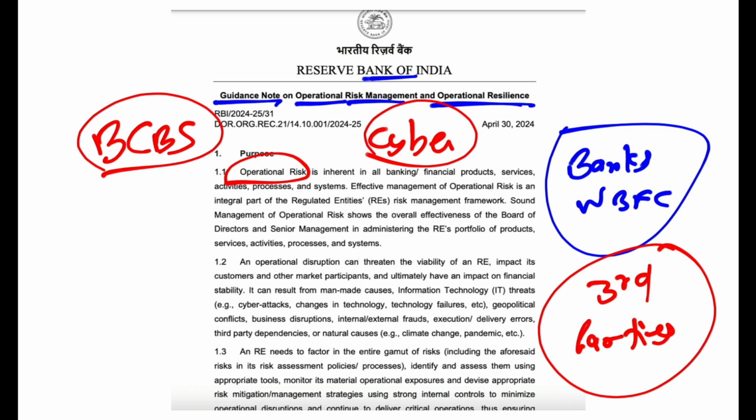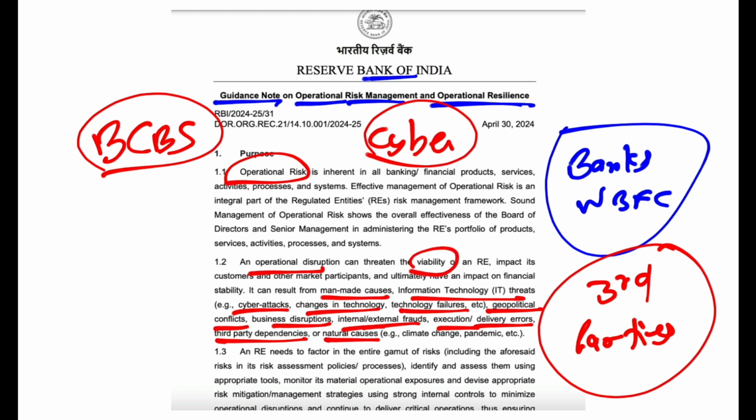operational risk, right? So the man-made causes, the IT risk, cyber threats, cyber attack, any change in technology failure, any geopolitical conflict, business disruption, internal or external fraud, execution or delivery error, third-party dependency, or because of any natural cause like climate change, these are all operational risks. These can cause the operational disruption of a bank, and it can threaten the viability of a regulated entity, which is a bank or an NBFC.